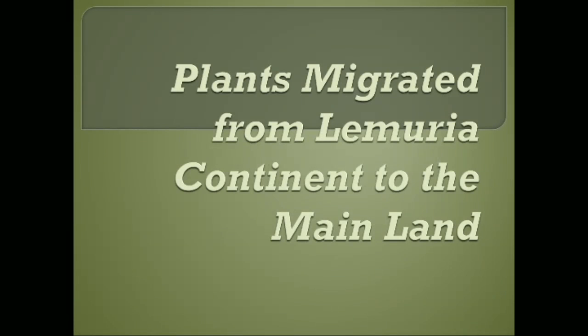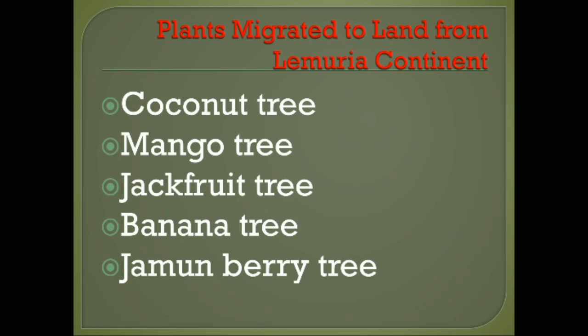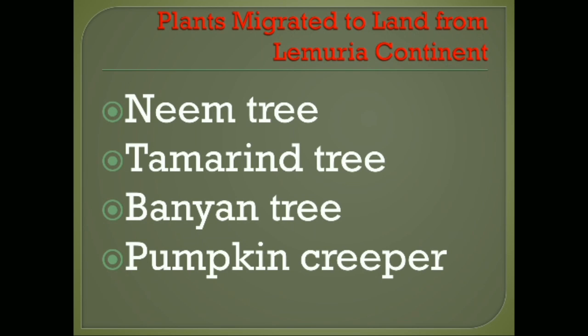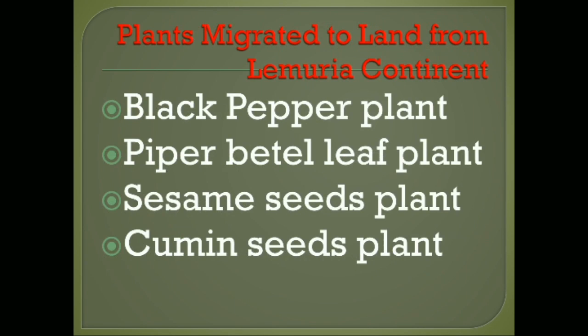Plants migrated from Lemuria continent to the mainland either by human or seed dispersal by birds. Coconut tree, mango tree, jackfruit tree, banana tree, jamunberry tree, neem tree, tamarind tree, banyan tree, pumpkin creeper, black pepper plant, piper beetle leaf plant.